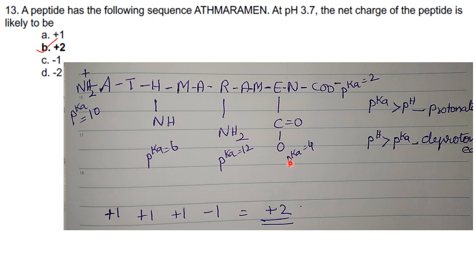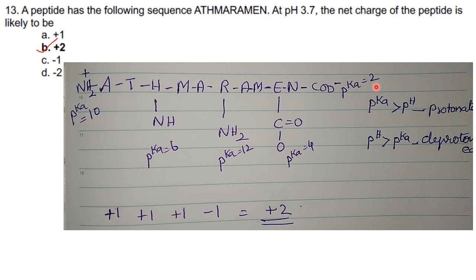Then for the acidic amino acids, glutamic acid and aspartic acid, side chain pKa is 4. Then next you have to consider the pKa of the parental chain. So the pKa of alpha amino group is 10 and the pKa of the alpha carboxylic group is 2. If you remember these pKa values, you can happily find out the net charge of the peptide.